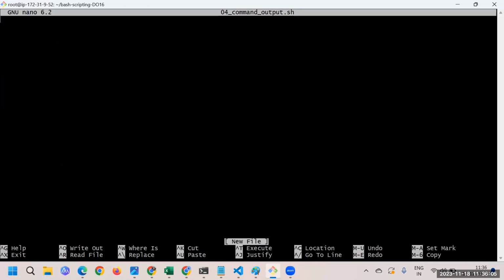Because we are interested to see whether the directory is available or not. So here I'll say bin bash, and then inside that we are interested to see the ls -l, but at which location? That particular location. You can do it two ways. One is you can cd to that particular path and do it, or you can also do it this way: ls -l at that location. Let's see.